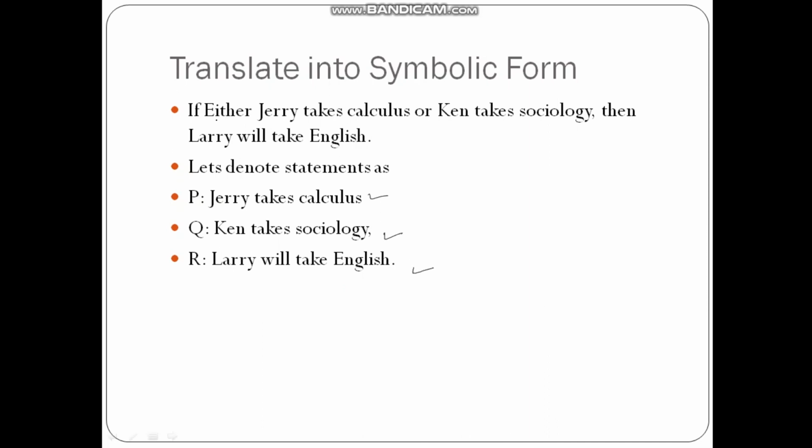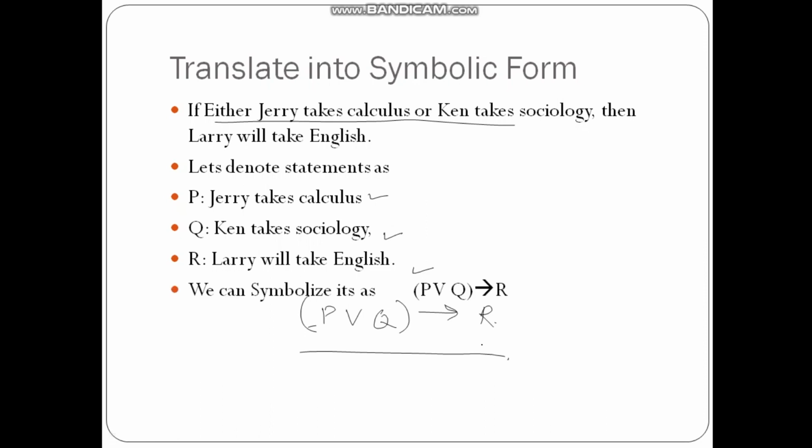Now the word "either" means here there is a possibility of OR. So what is happening here is Jerry takes calculus is P, or Ken takes sociology, P or Q. Then "then" means implies, so P or Q implies R. So this is the symbolic form, and we symbolize it as P or Q implies R.